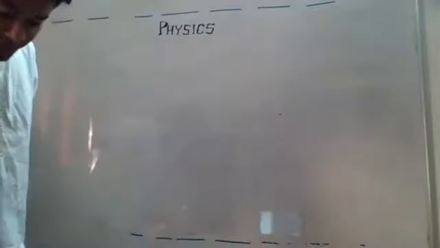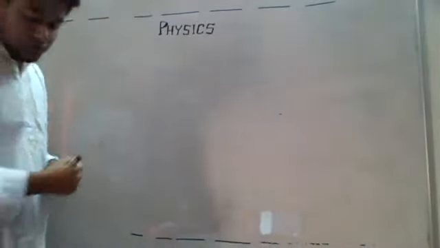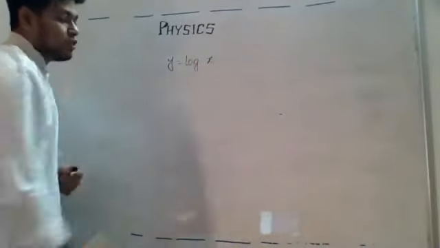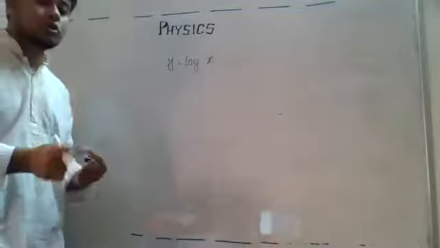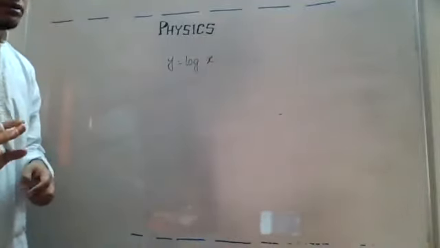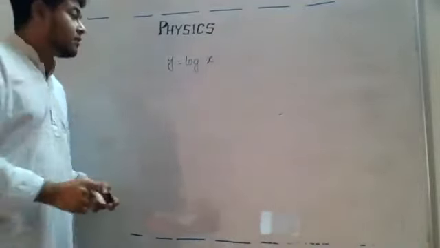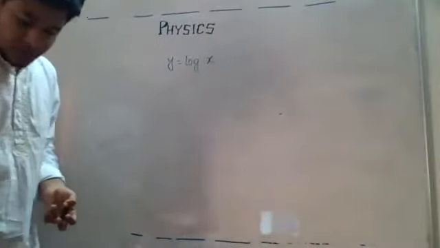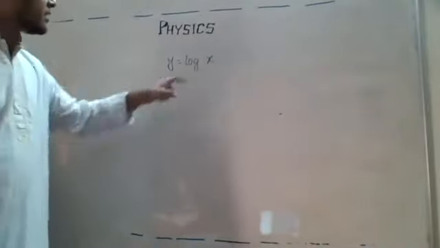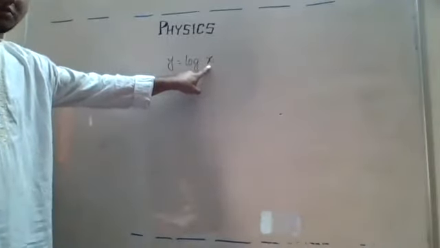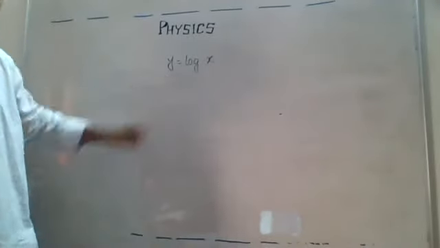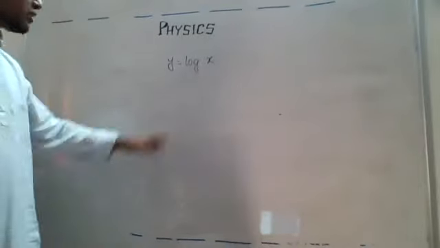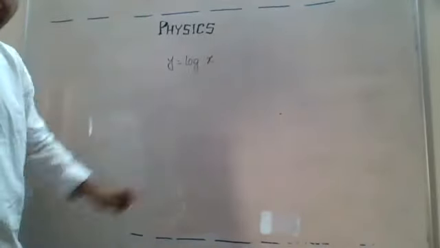Okay, so what is happening here? To understand the log scale, let us consider the following relation: y equal to log x. There is no base, right? Whenever there is no base, we automatically consider the base is 10. Okay, I don't know if you remember it or not. Okay, if there is no base given, then we consider the base to be 10. Acha, here x and y are variable quantities, right? I can change the value of x and that will result in a change of value of y. Okay, so here x and y are variable quantities and the base of the logarithm is 10. Yes, no base given, so the base is considered to be 10.